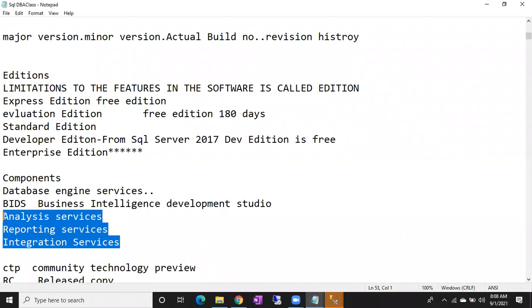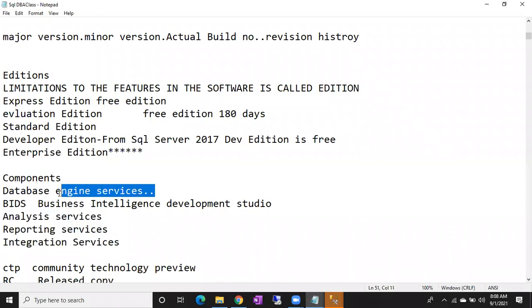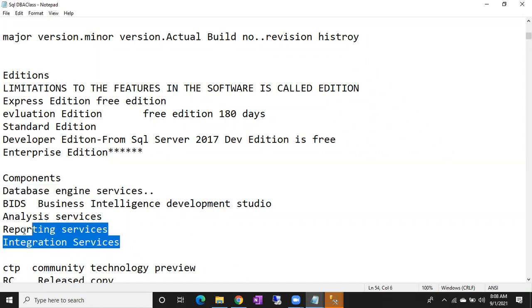Database engine services is the main thing, everything. Processing, storing, retrieving, everything will be done by the database engine only. If there is no database engine, there is no SQL Server. So we have to choose the database engine while installing SQL Server. Apart from the database engine, we will also get Analysis Services, Reporting Services, Integration Services in the software. So depending upon the user's requirements or request, you have to choose these three components. So these are the components of SQL Server, right?